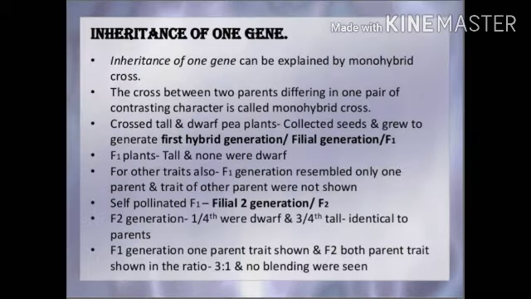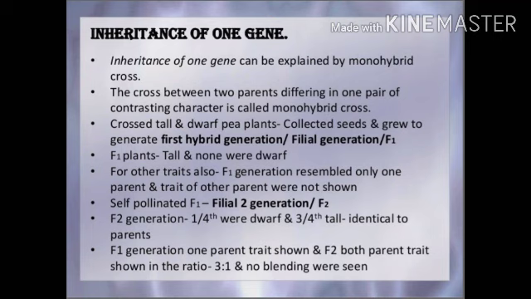Okay. Next is the inheritance of one gene, that means transfer of one gene. Inheritance of one gene can be explained by the monohybrid cross. A monohybrid cross is a cross between two parents differing in one pair of contrasting characters. That is called monohybrid cross.